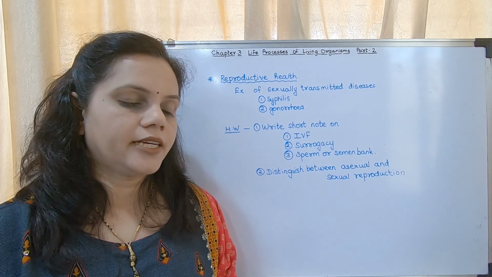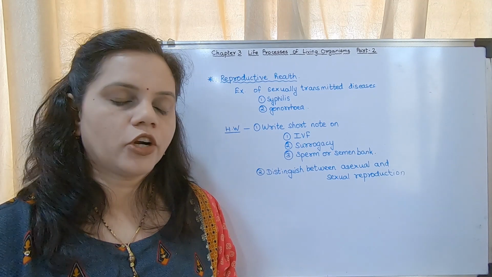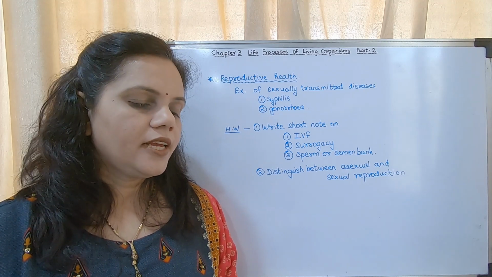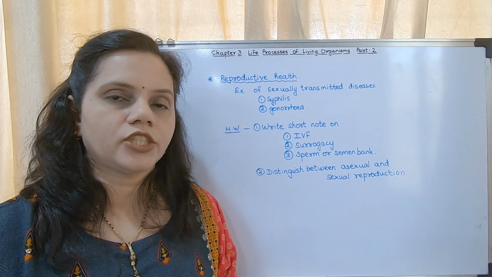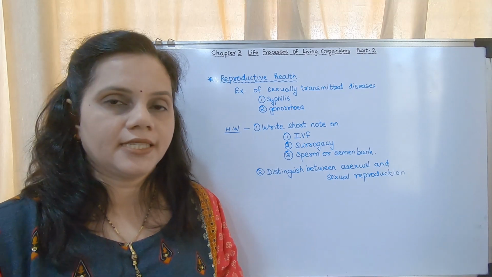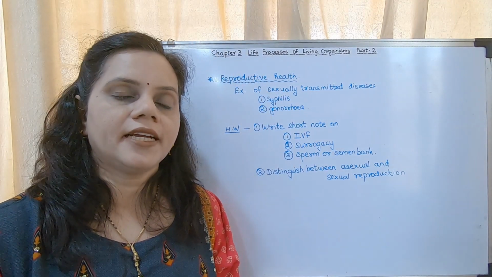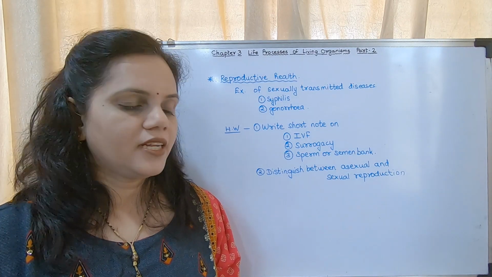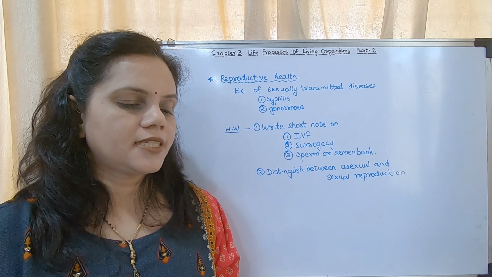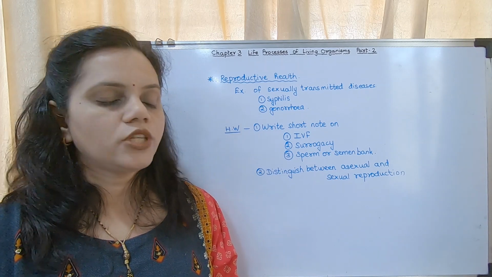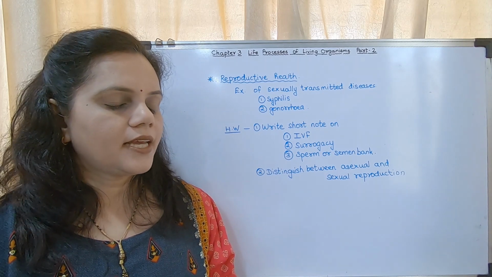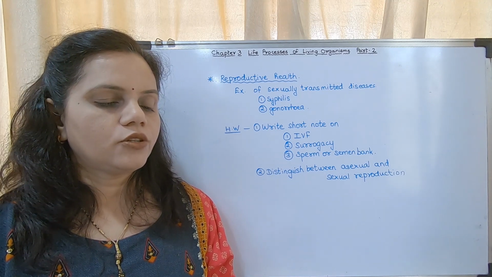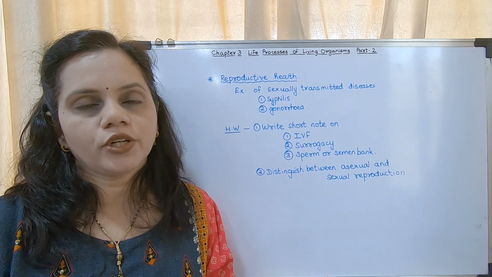Occurrence of chancre, that is patches on various parts of the body including genitals, rash, fever, inflammation of joints, alopecia. Alopecia is baldness, okay, baldness or hair loss are the symptoms of syphilis. Painful and burning sensation during urination, oozing of pus through penis and vagina, inflammation of urinary tract, anus, throat, eyes, etc. are symptoms of gonorrhea.